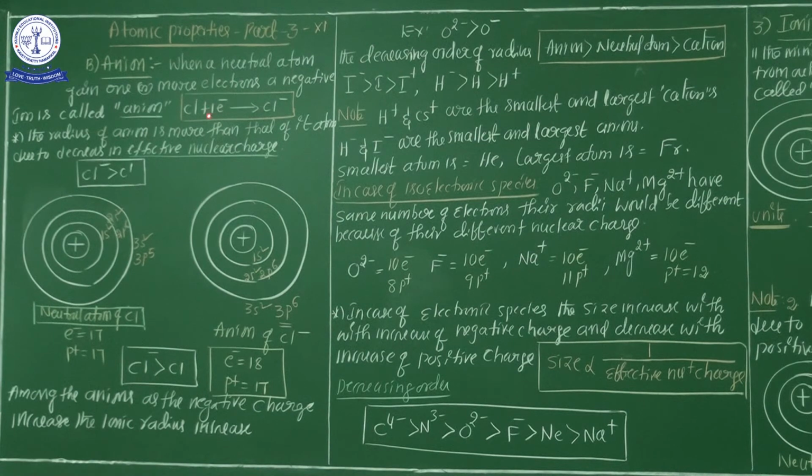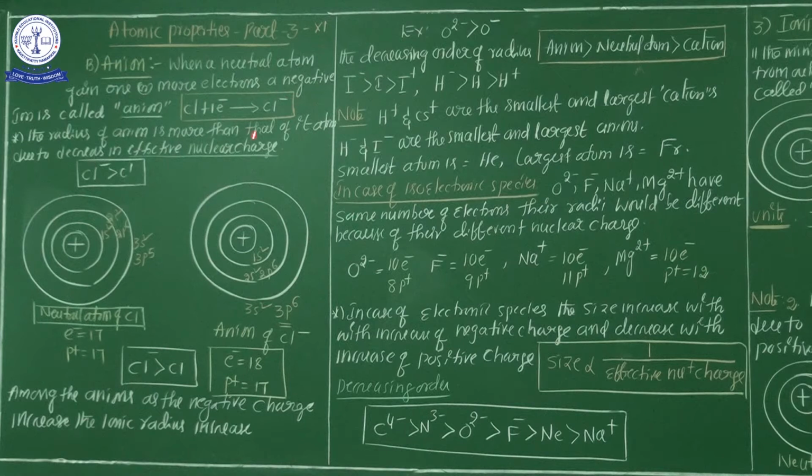Now see here, the equation. This is chlorine, a neutral atom. You know very well that in a neutral atom the electron number is always equal to the proton number. Here chlorine accepts one electron, one e minus, which means a negatively charged electron. Hence Cl minus is represented. A neutral atom that accepts one or more electrons gives a negatively charged anion, or negatively charged ion.